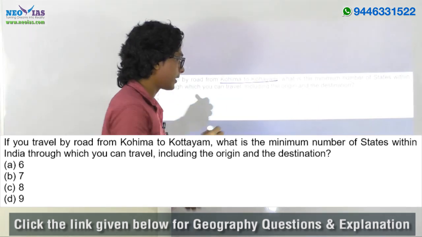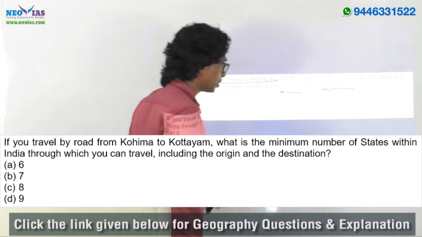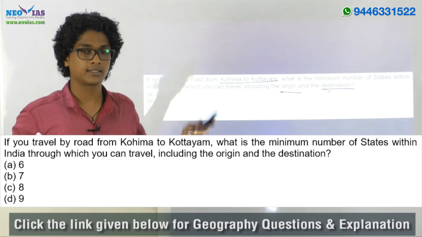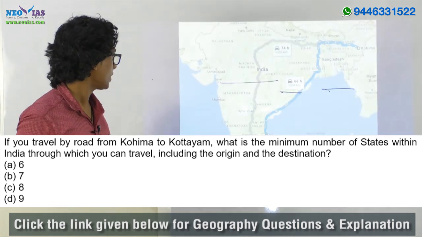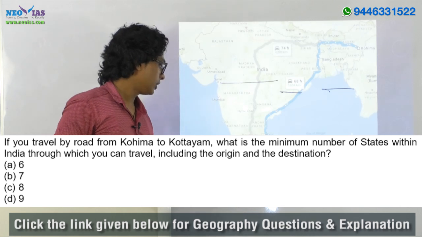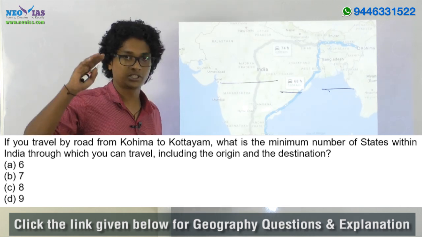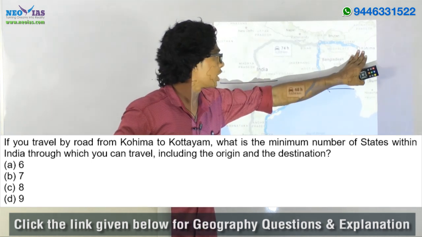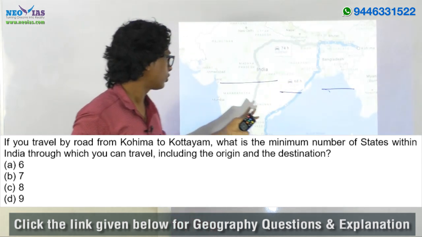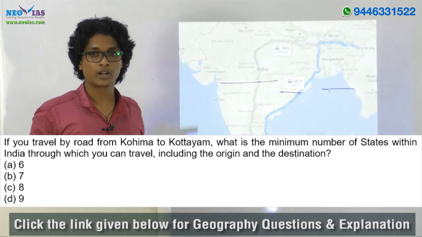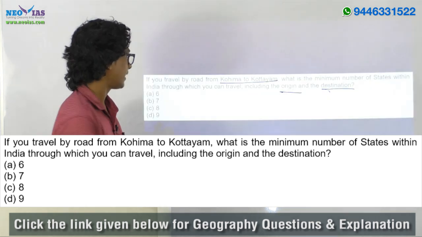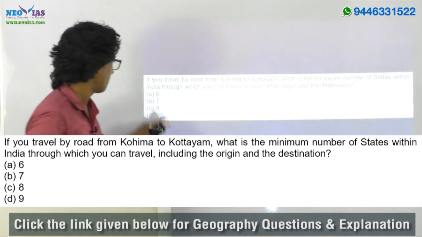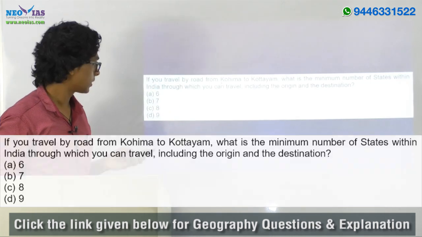If you are going from Kottayam, which is in Kerala, to Kohima, which is in Nagaland, we will have to pass through 7 Indian states. So here the answer will be B, which is 7.